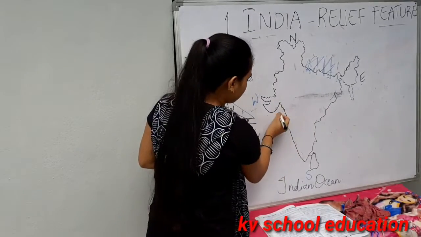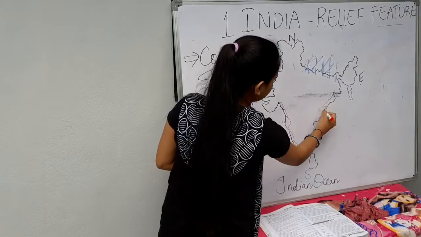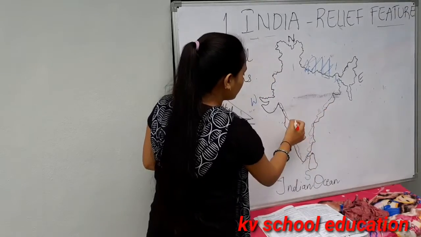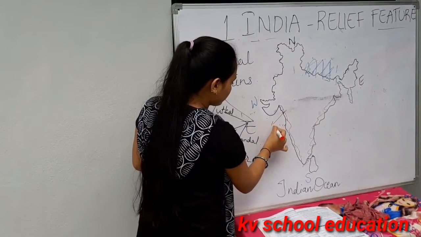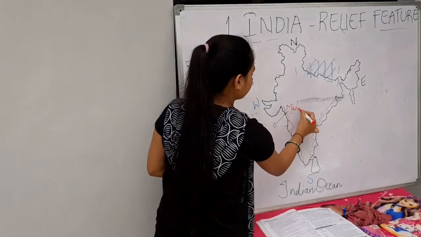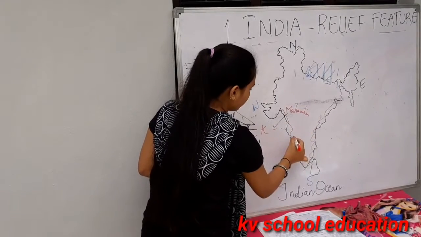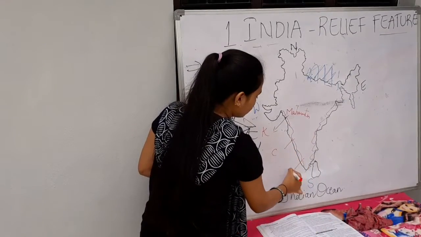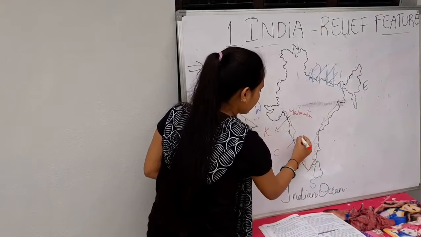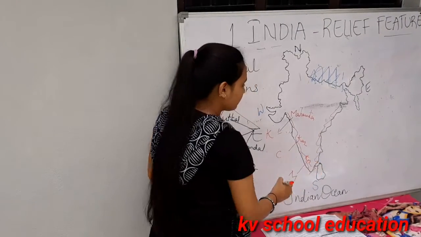So this is Western Ghat. These are western coastal plains, and these are eastern coastal plains. Here Konkan coast will be present, here it will be Maharashtra. Here Konkan coast, here Canara coast, and here Malabar coast. Here Karnataka will be present, and here Kerala will be present.